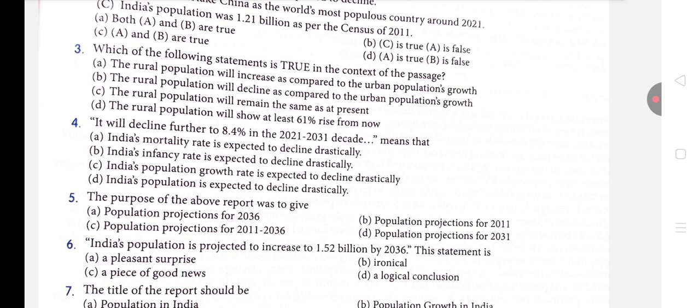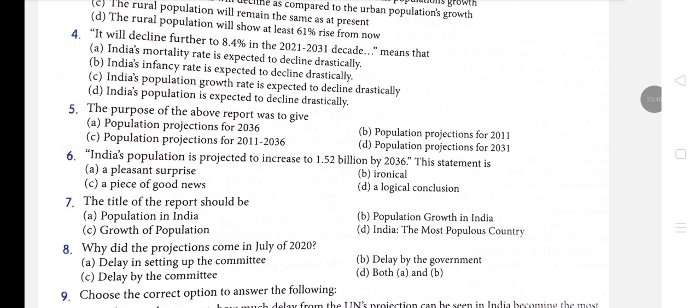Now then, the answer to this question is, India's population growth rate is expected to decline drastically. Now the next question is, the purpose of the above report was to give population projections for 2036, for 2011, for 2011 to 2036, or for 2031.